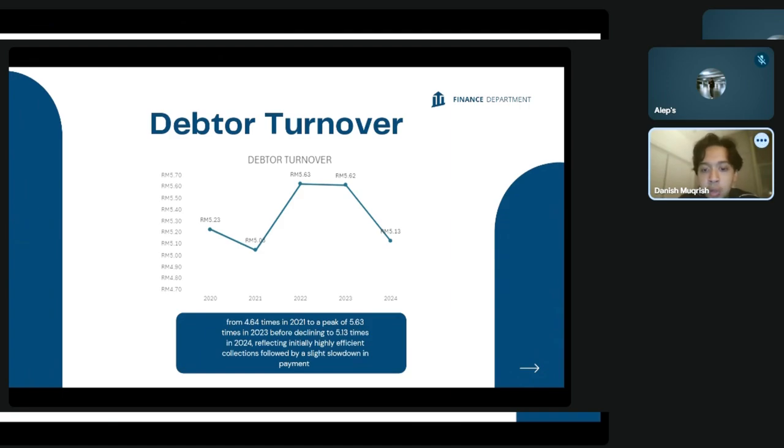While the performance remains stronger than in 2021, the recent drop indicates that it now takes longer to collect customer payments, potentially due to a strategic shift toward more flexible credit terms or external pressure on consumer payment speed.